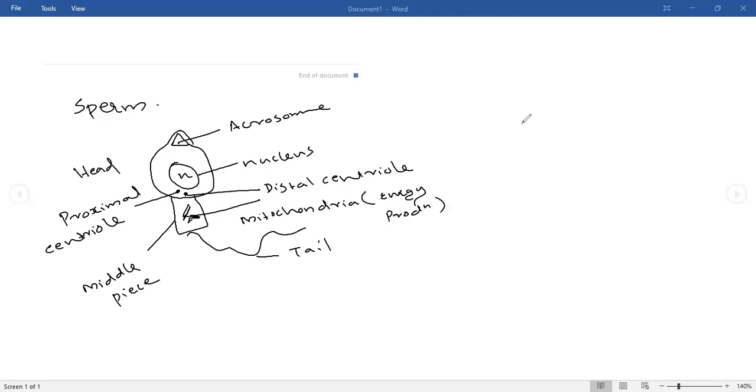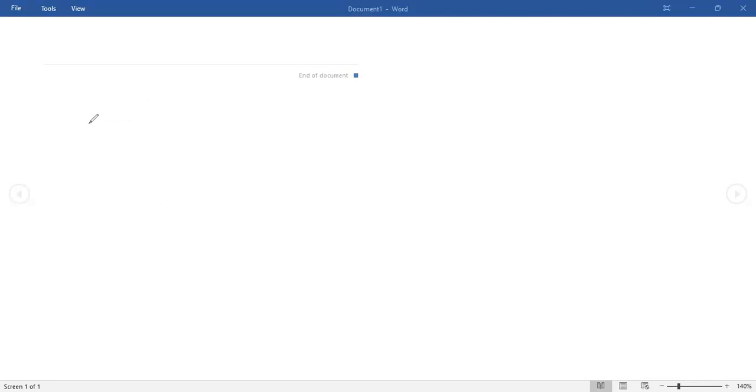Okay. So whenever the sperm is getting produced, we can look into the things once again. We had the primary spermatocyte, which is 2n.